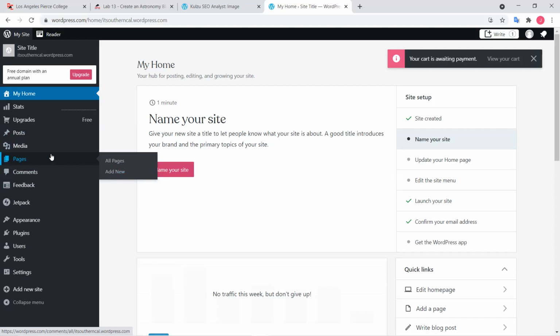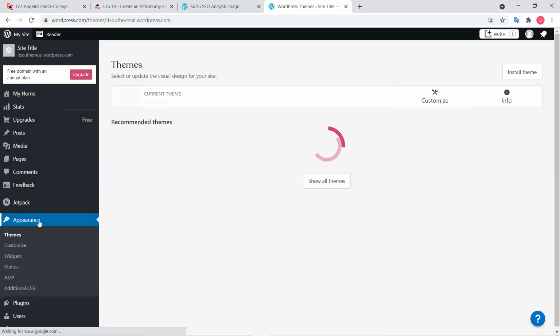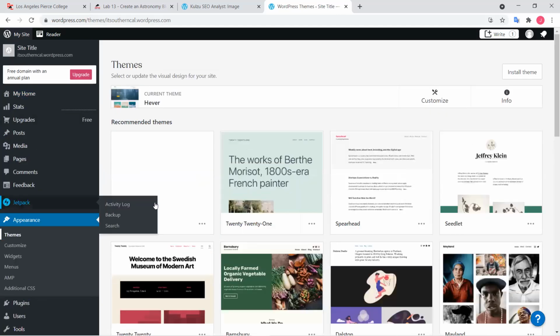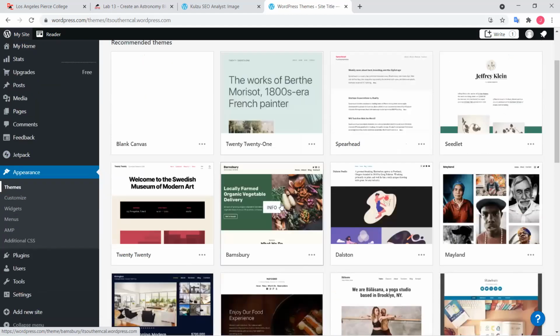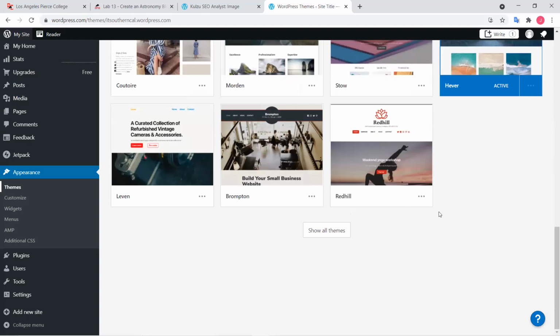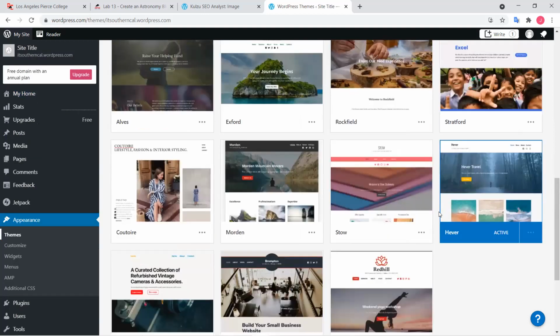Another thing before I go into page and post, also appearance right here. If you click on appearance, it'll give you themes. So you can choose a different theme to make your site look the way that you want, better than the default theme.